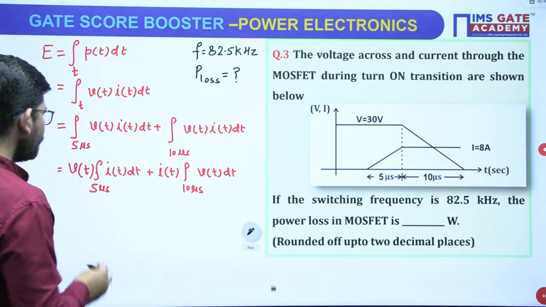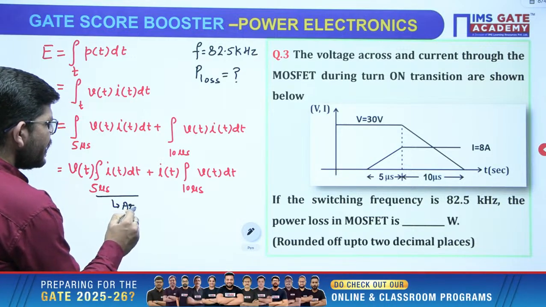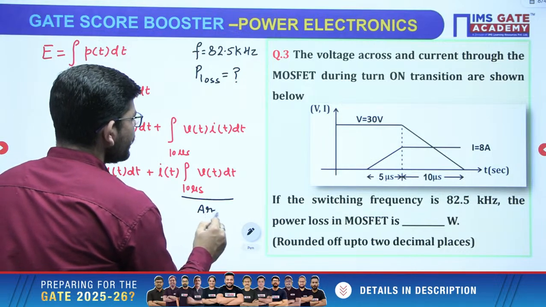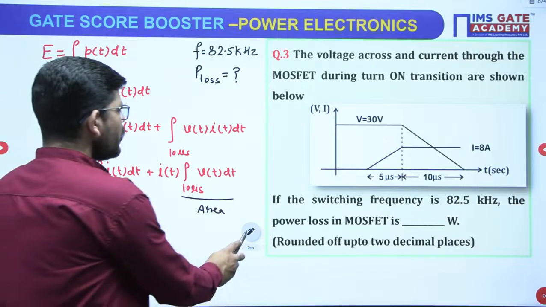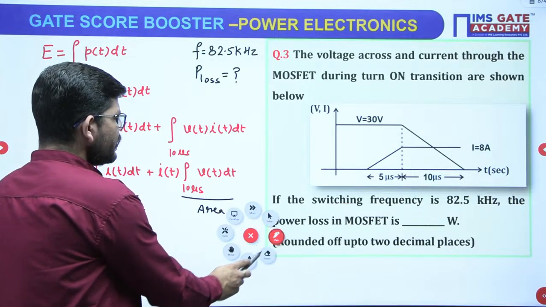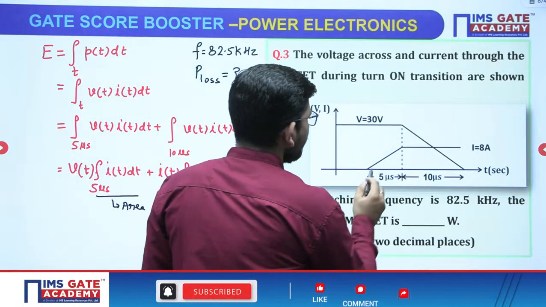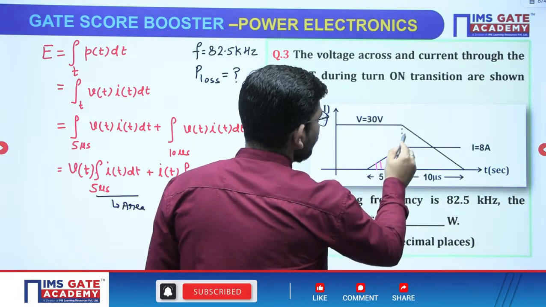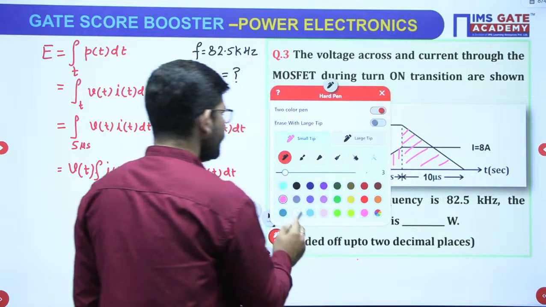Okay. Now this indicates the area under the current curve. Okay, this indicates the area under the voltage curve. So we have to calculate the areas. So what will be the areas? Okay, so just see, I am talking about this area. We have to calculate this area under the current curve, and we have to calculate this area under the voltage curve. So we have to calculate these areas.